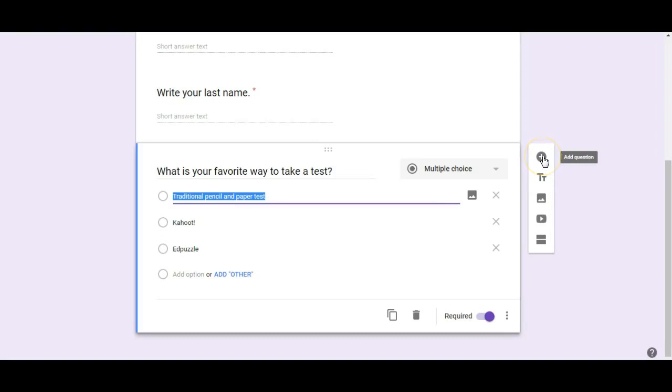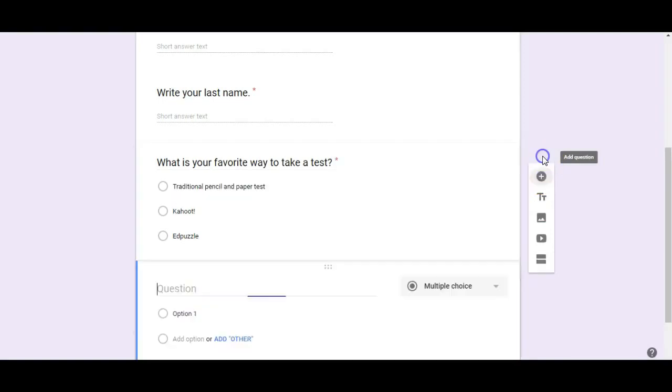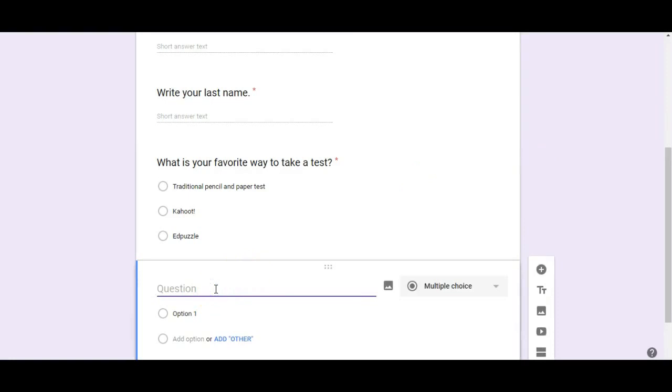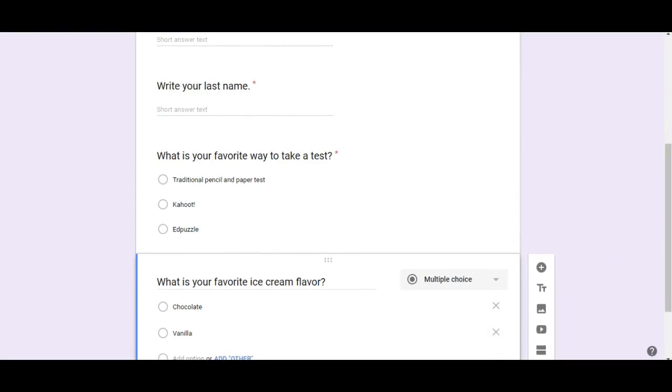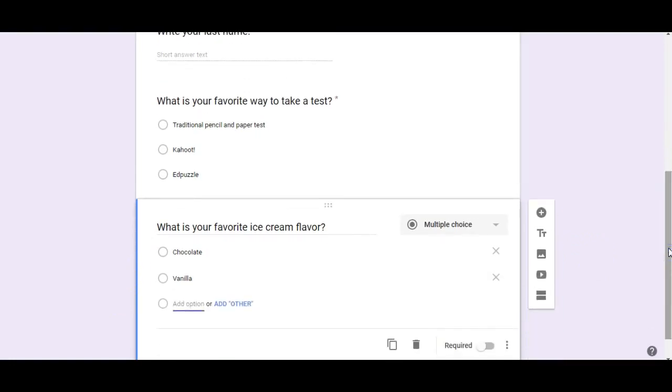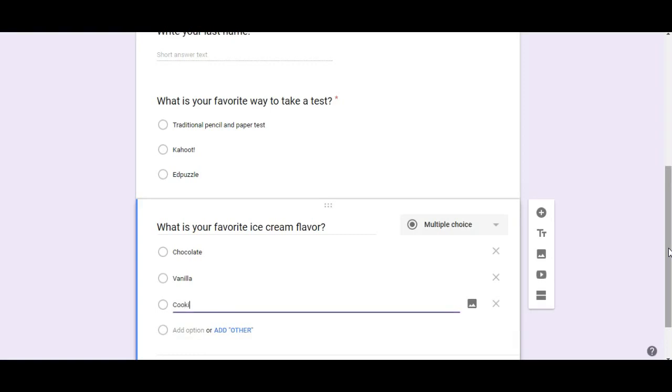I want to ask maybe a couple more questions. So I'm going to click on the add question. And this question will be, what is your favorite ice cream flavor? Question mark. All right, and option 1, let's see, let's give them this option. Chocolate, vanilla, how about cookies and cream? Cookies and cream.